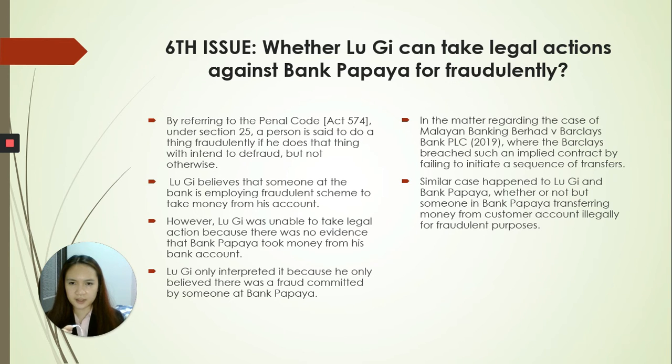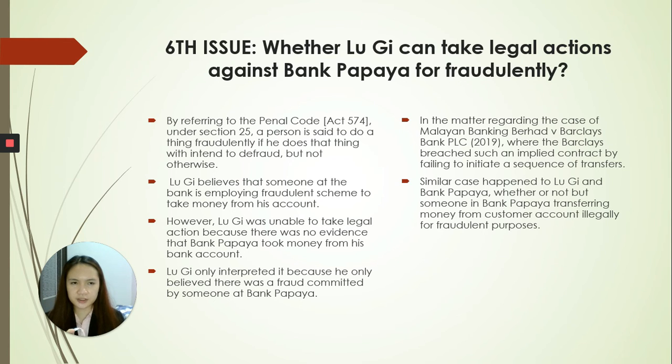Therefore, Lugi believes that someone at the bank is employing a fraudulent scheme to take money from his account. However, Lugi was unable to take legal action because there was no evidence that Bank Papaya took money from his account. Therefore, Lugi only interpreted it so because he only believed there was a fraud committed by someone at Bank Papaya.